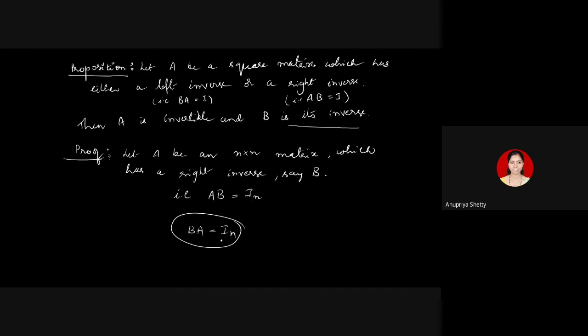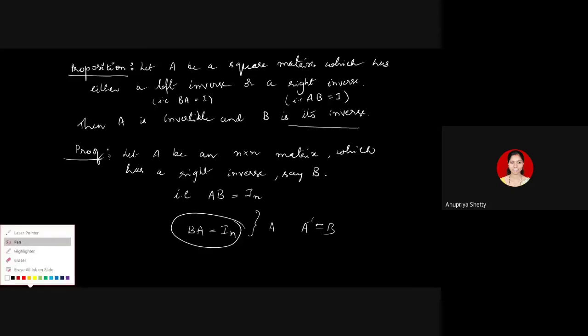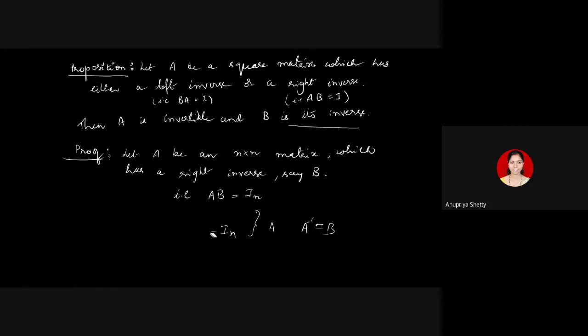If you prove that B into A is also identity, that says A is invertible and A inverse is B itself. So our aim is to prove B into A is identity. That is, B is given to be the right inverse of A, and we have to justify B is also the left inverse. Now let A dash denote the row echelon form of A.